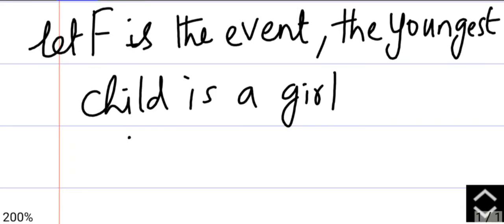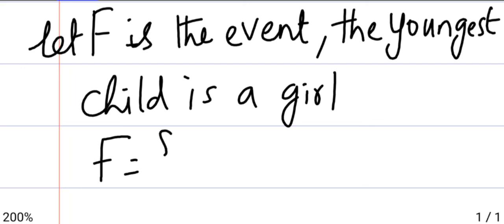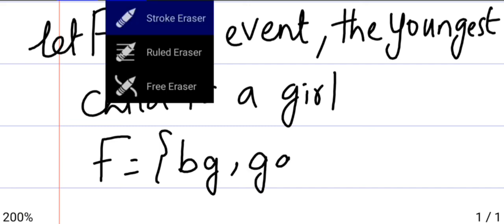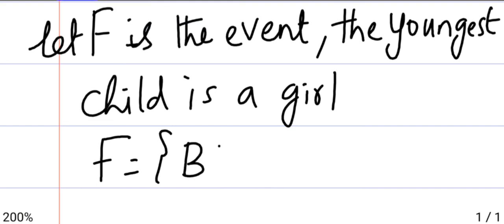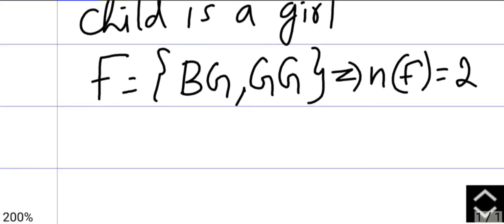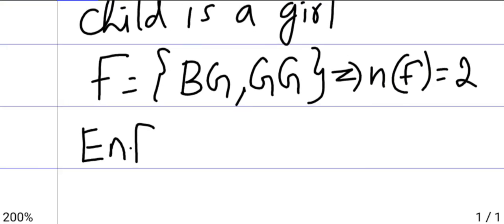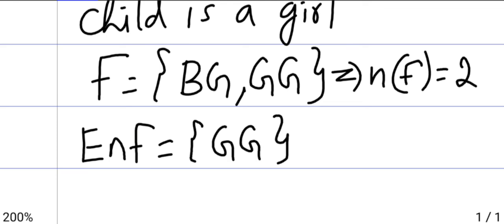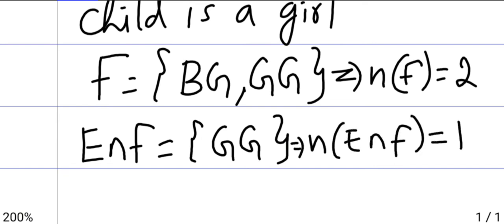So here F will be boy and then girl, bigger brother and small sister, or big sister and small sister. There are two options. That is n of F is 2. Now what is common between E intersection F? We have girl and girl. Then the number of elements in E intersection F is 1.